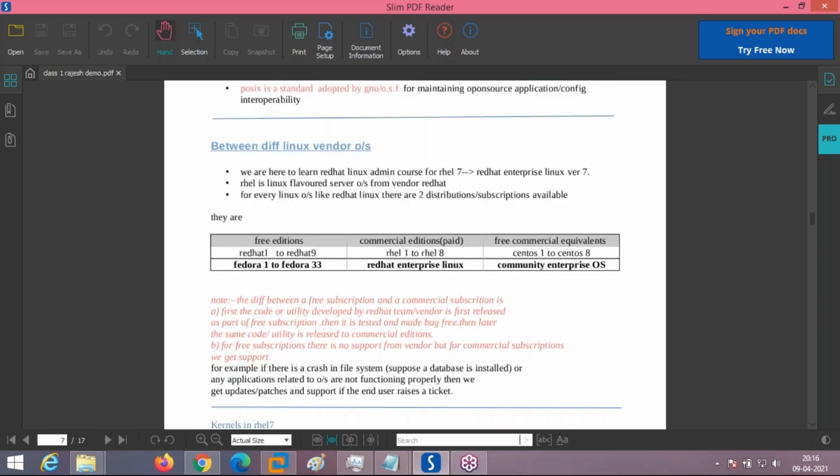See here, Dilip, as you can see here, I have mentioned what the different Linux vendors are. Dilip, this is for you. See here, I have mentioned what the differences between the Linux vendors are. I already told you yesterday.